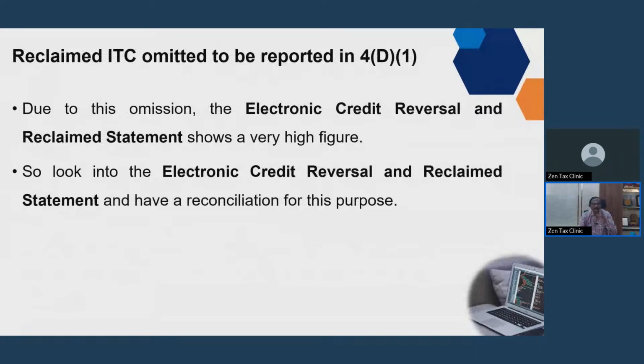So for this purpose, now have an eye on what is the amount lying in the electronic credit reversal and reclaim statement. This is a very, very important aspect, because we find there is a huge accumulated balance due to not properly filling the GST 3B.